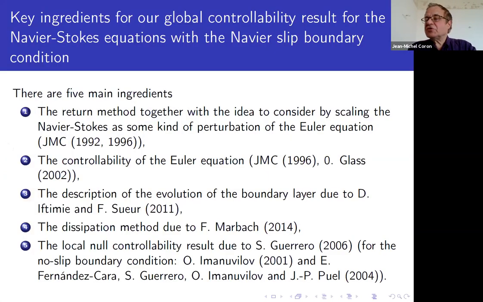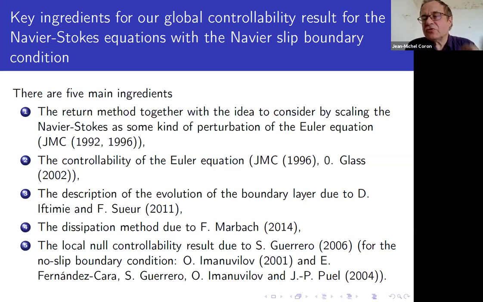So what are the main ingredients of the proof? They are what I explained before, in fact. You try to use the controllability of the Euler equation. We try to use this y bar. A key point is that when epsilon goes to 0, there is a boundary layer which is created, and you want to try to control this boundary layer.